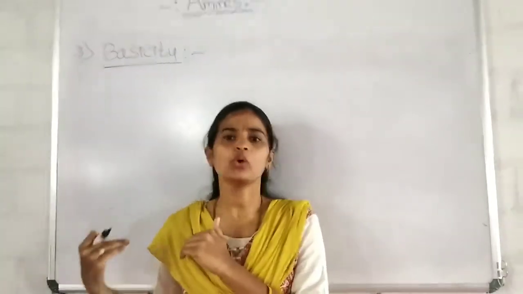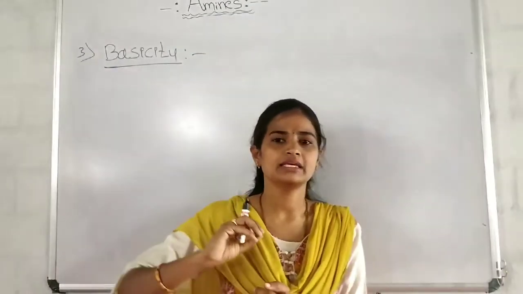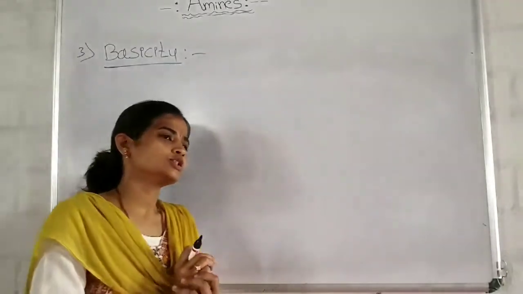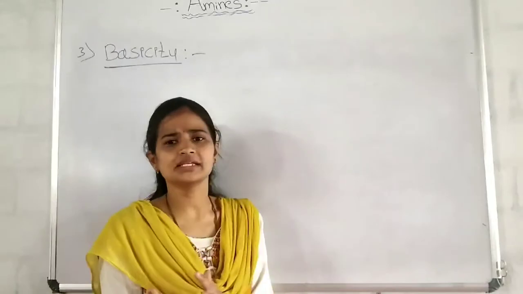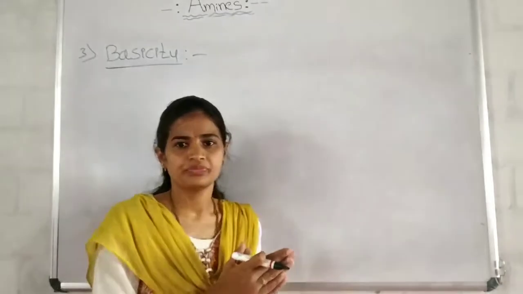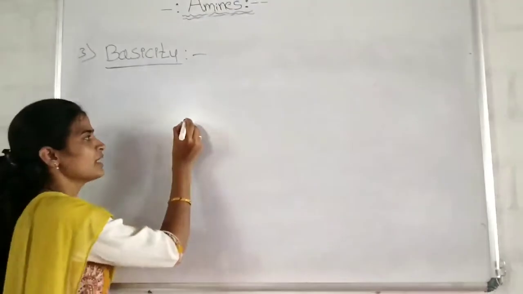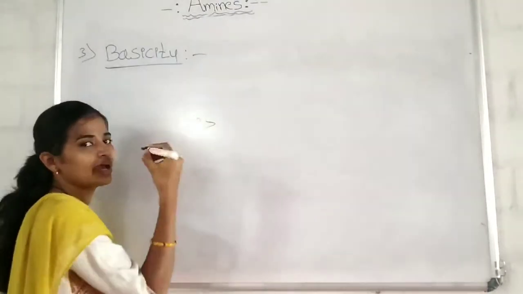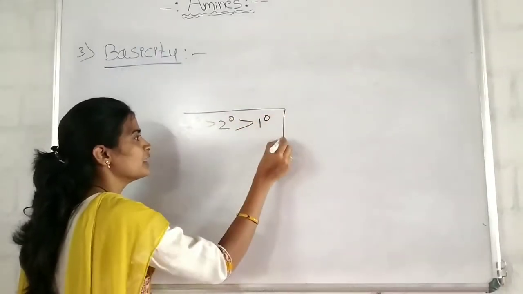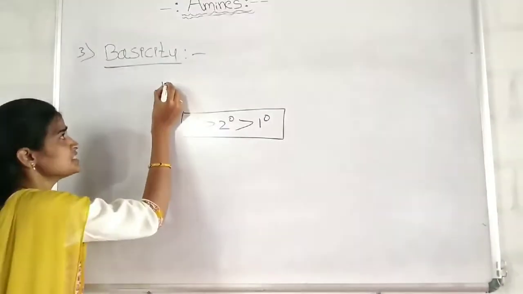In the previous video we discussed why amines are basic in nature, how the basicity of an amine is measured by using the Kb value as well as the pKb value, and also the comparison. We have compared the basicity of the alkyl amines and ammonia. We also discussed the order of basicity of the alkyl amines: tertiary alkyl amines are more basic in nature compared to secondary amines, which are more basic in nature compared to primary amines.